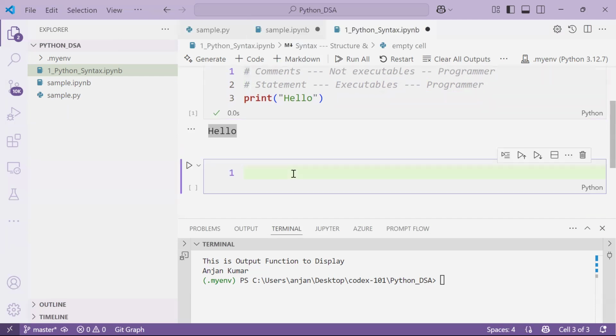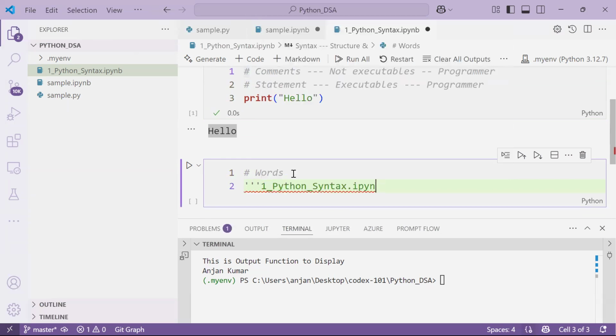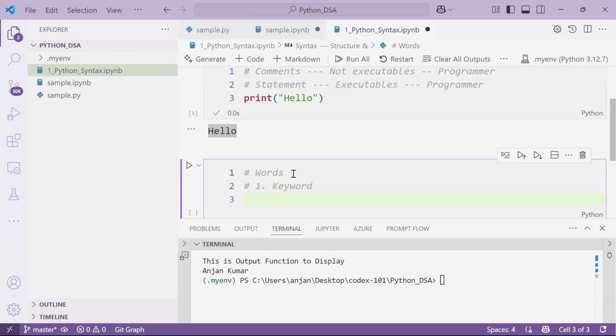Now, next, I want to tell you one more thing. In any programming language, we have some words, some names. Basically, these words are of two types. In any programming language, there are two types of words. The first one is keywords. Keywords means which are already defined. Second one is user defined words.